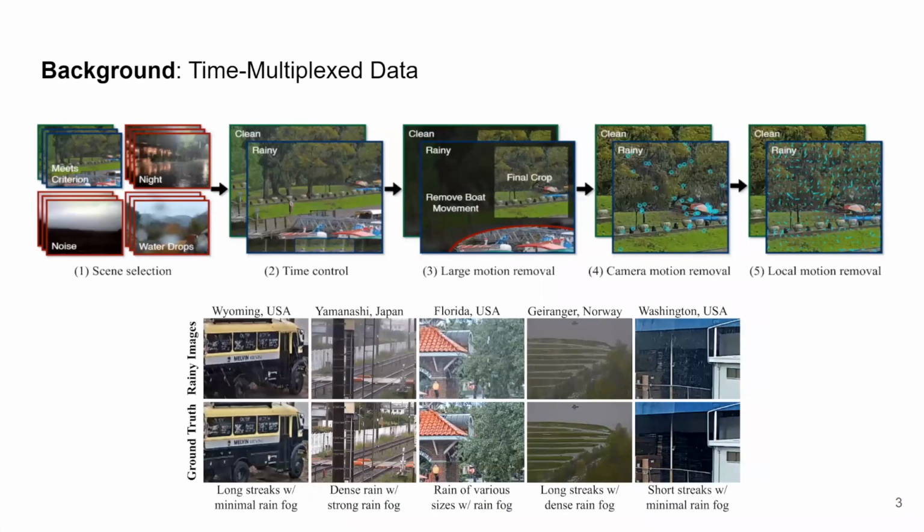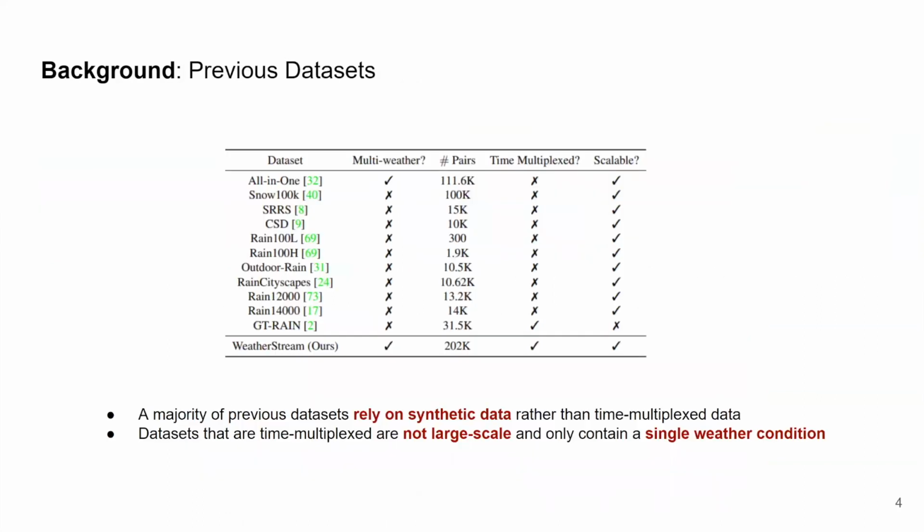A recent paper titled Not Just Streaks: Towards Ground Truth for Single Image Deraining focuses on collecting these pairs by instead trying to capture the magic moment right when rain is about to stop, thereby capturing both rainy and clean image frames only minutes apart. They then manually sift through pairs to ensure image quality. We can see in the bottom data samples that collecting pairs through this method results in capturing complex real-world weather phenomena while avoiding other artifacts that arise from the small time difference. However, scaling the dataset to larger sizes and multiple weather effects is intractable with manual labor.